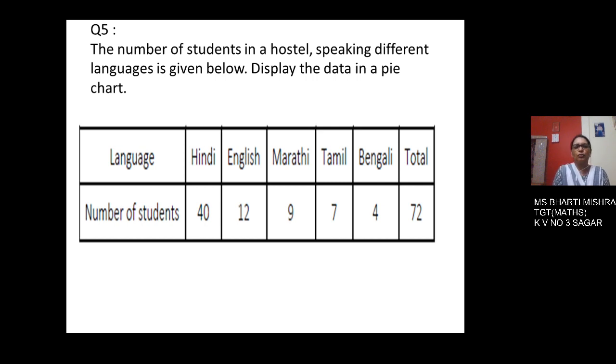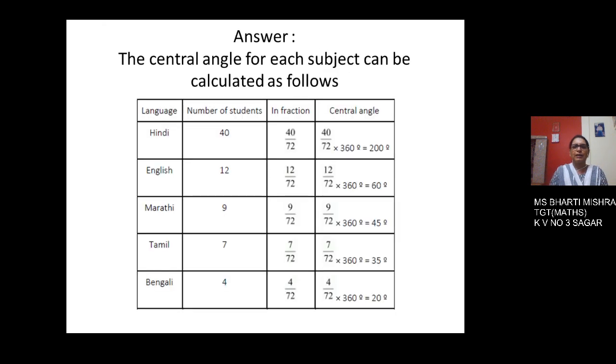Now in order to form a pie chart, first of all we have to calculate the central angle. So the method of calculating the central angle is as follows. As previously we had discussed, we will form the table. In tabular form we find it simpler. That's why let's do it very systematically. So we have the first column for language, next number of students, next comes the fraction and next comes the central angle.